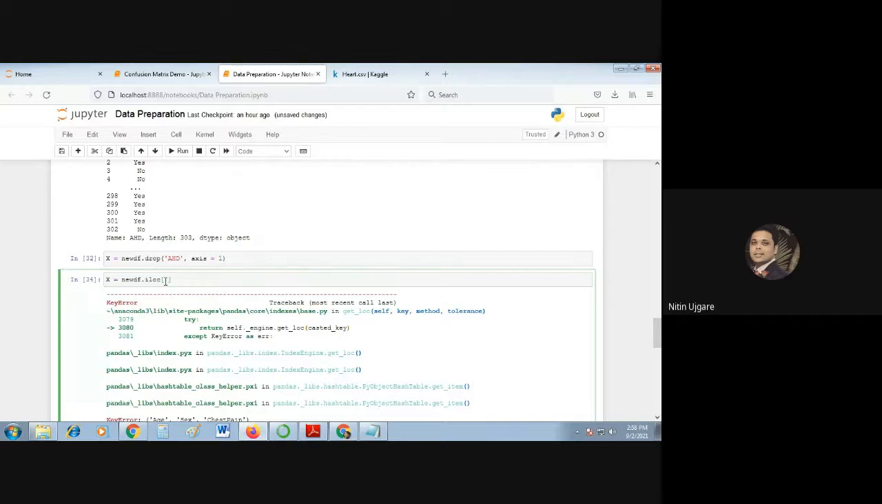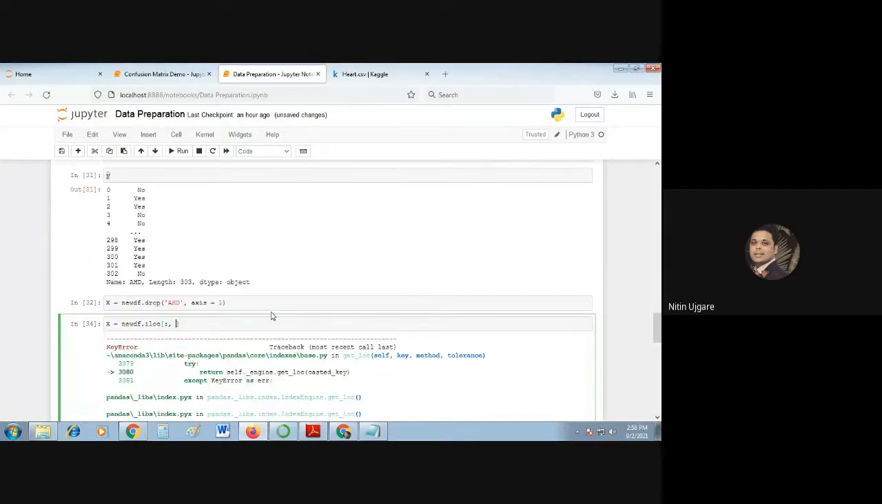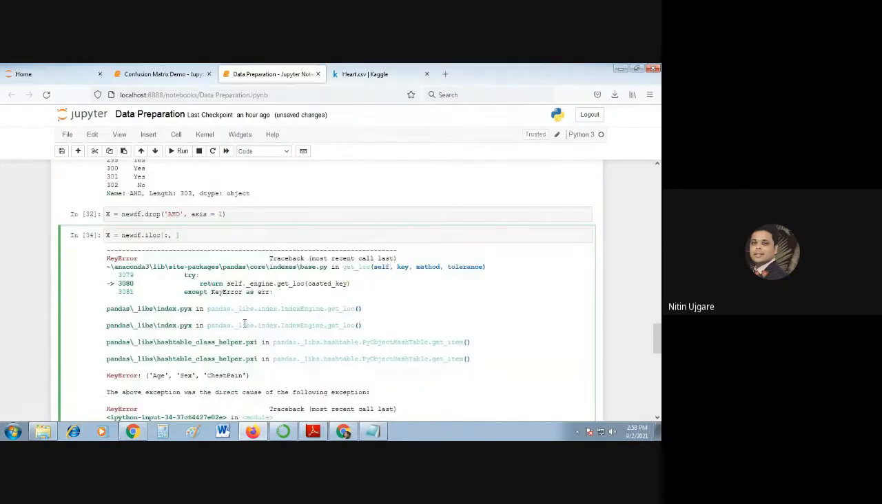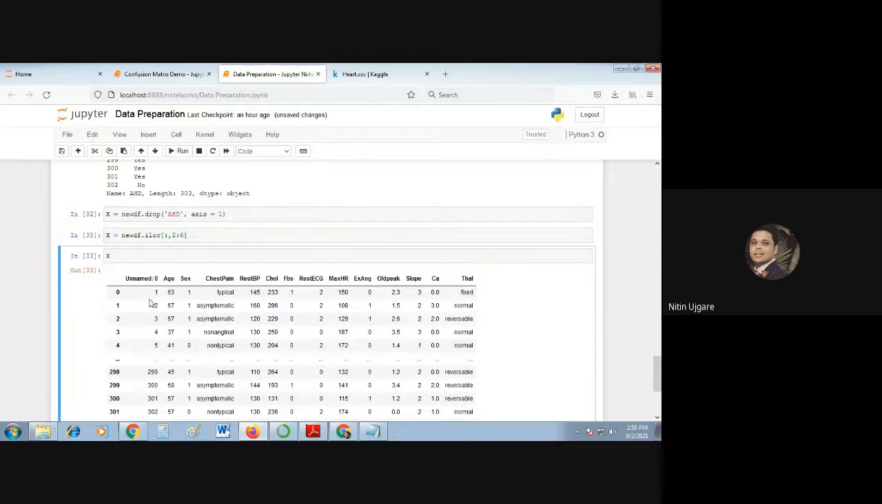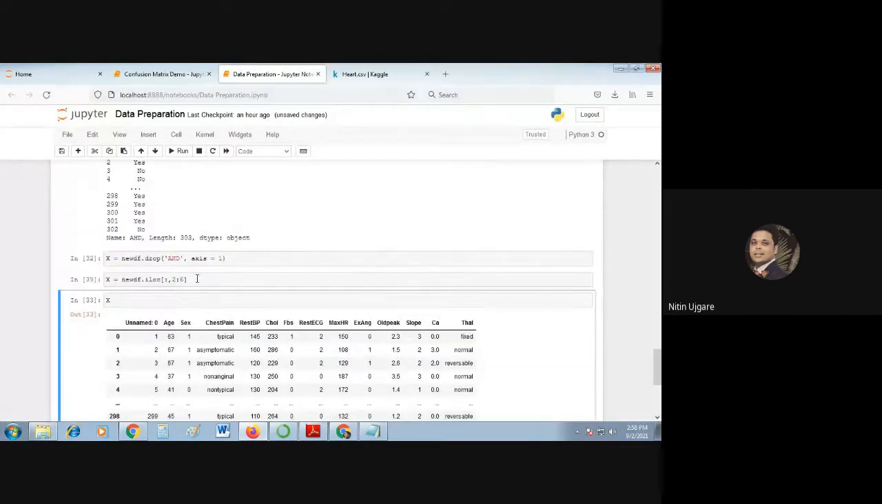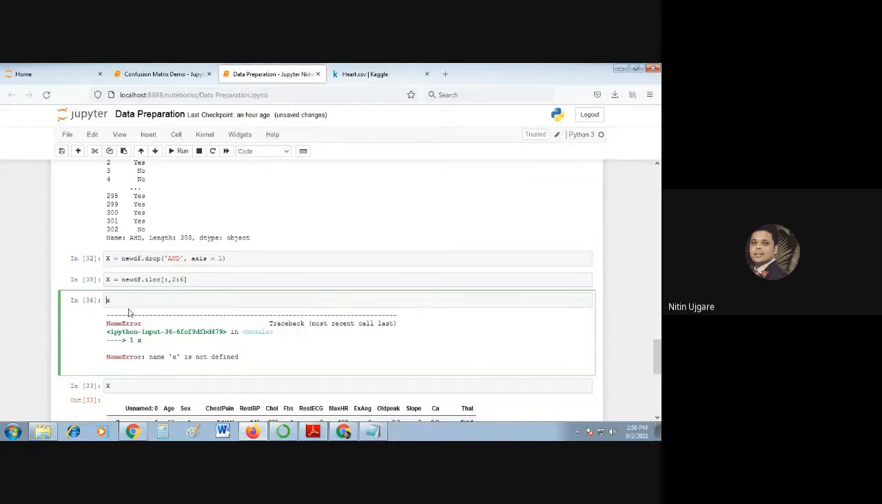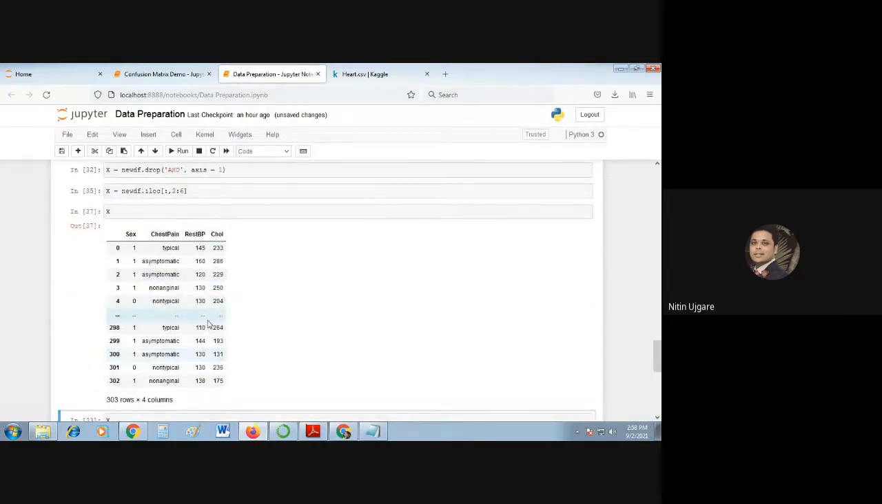We will pass all the rows, but what are the column numbers? We'll explore these column numbers: 2, 3, 4, 5, 6. So it's there. Now I will explore the X. Okay, I'm extremely sorry, it's a capital X actually. You can see these are the values that we have extracted for these 4 columns.